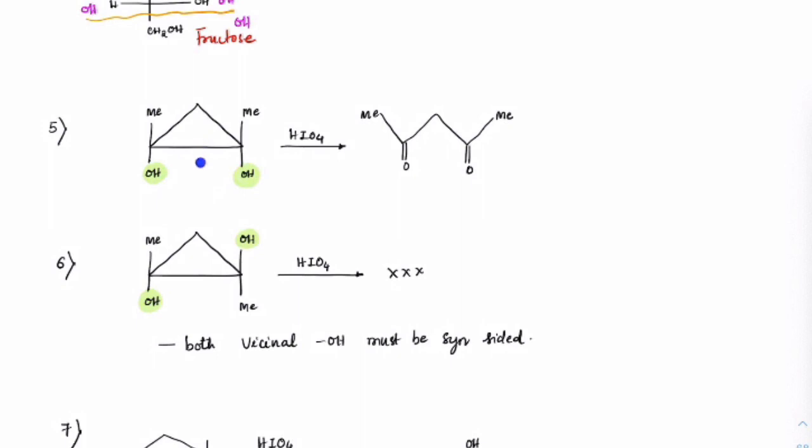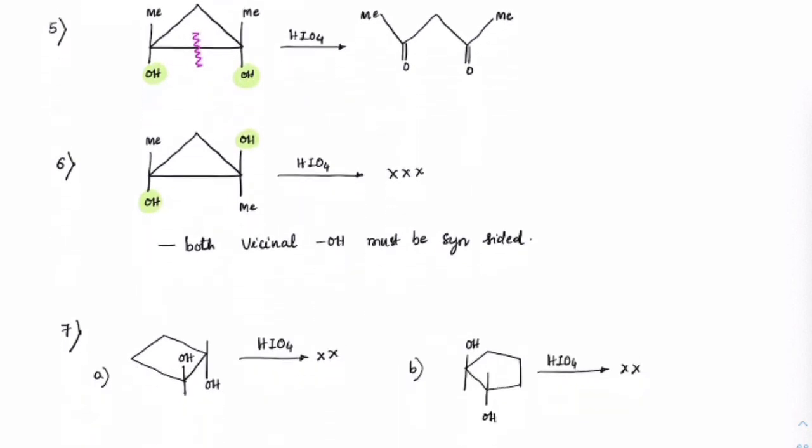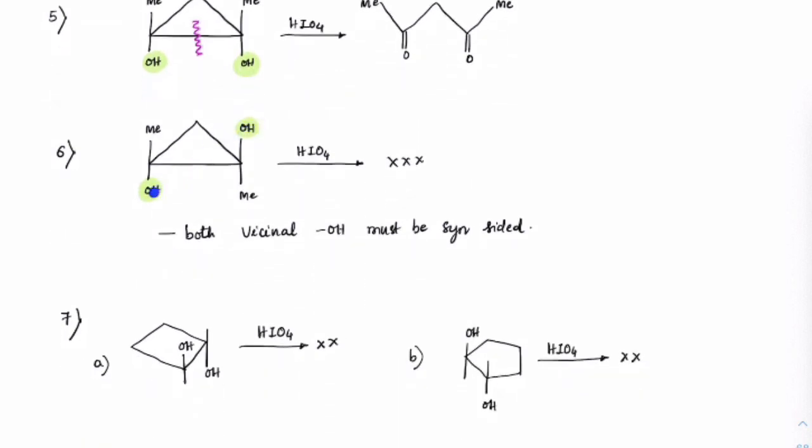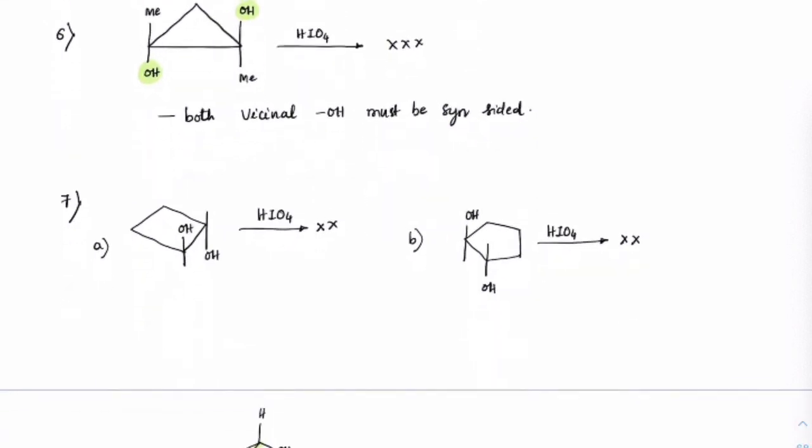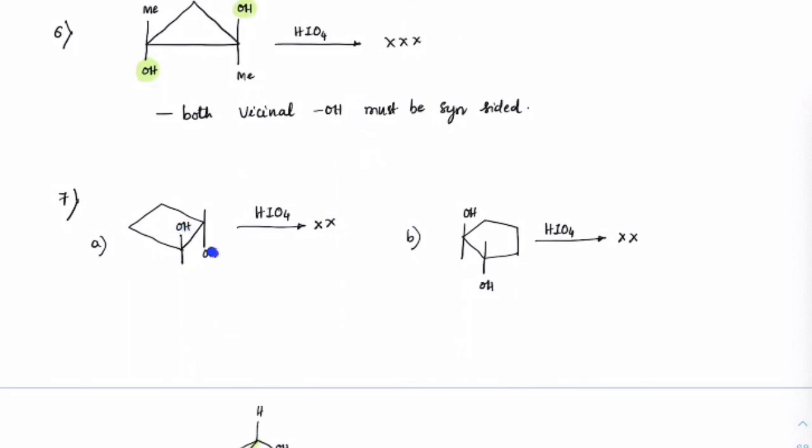So that is why here the bond breaking will take place. Bond will break here. This part will become aldehyde. This part will become ketone. So you can see this is the product. But if both of them are anti to each other, reaction won't take place. Okay. So both must be vicinal and syn-sided. Here also OH and OH are opposite to each other, no reaction. Here also OH and OH are opposite to each other, no reaction.